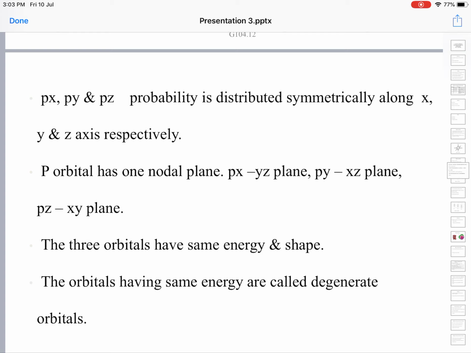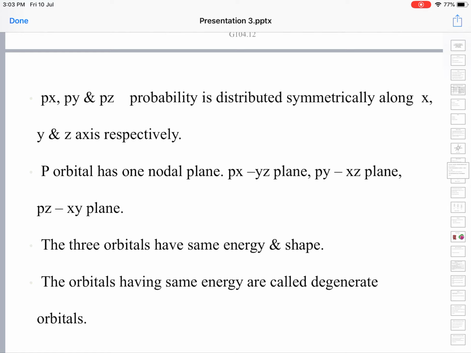For px, py and pz, the probability is distributed symmetrically along the x axis, y axis and z axis. The p orbital has one nodal plane in each case, with 3 nodal planes between the coordinate axis directions.